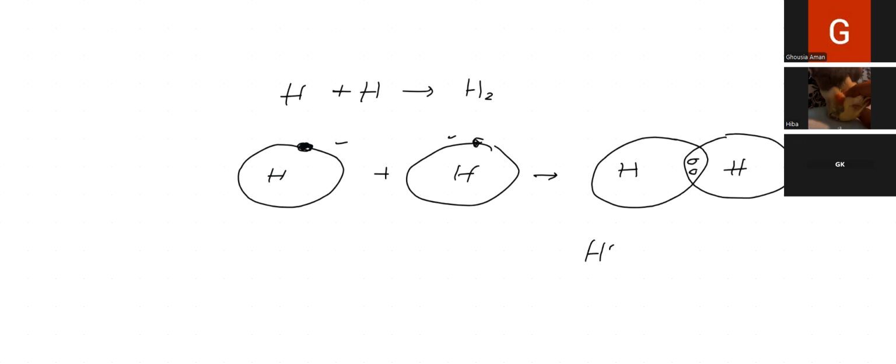So in between two atoms, when there is 1:1 sharing of electrons, what does it mean? Each is sharing 1 electron. The bond is a single covalent bond. So what is a single covalent bond? In between the atoms, 1:1 sharing of electrons.